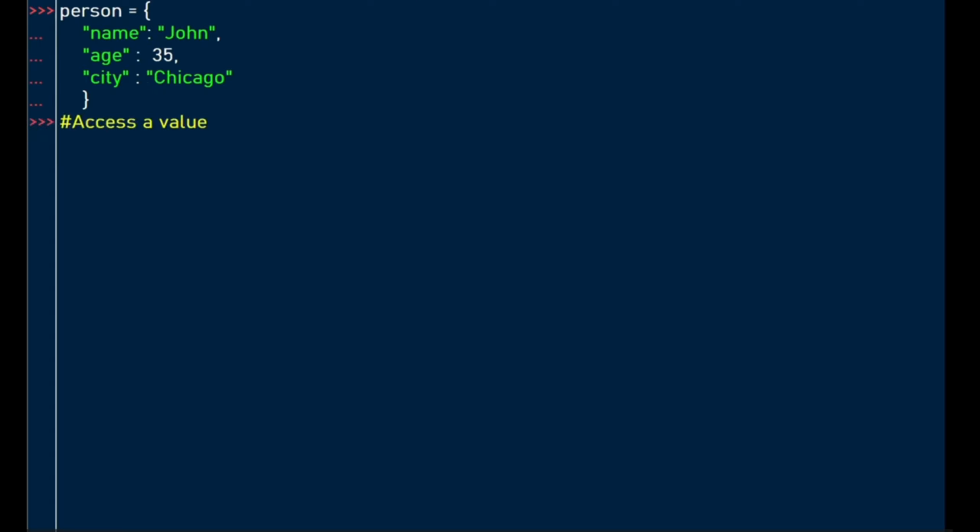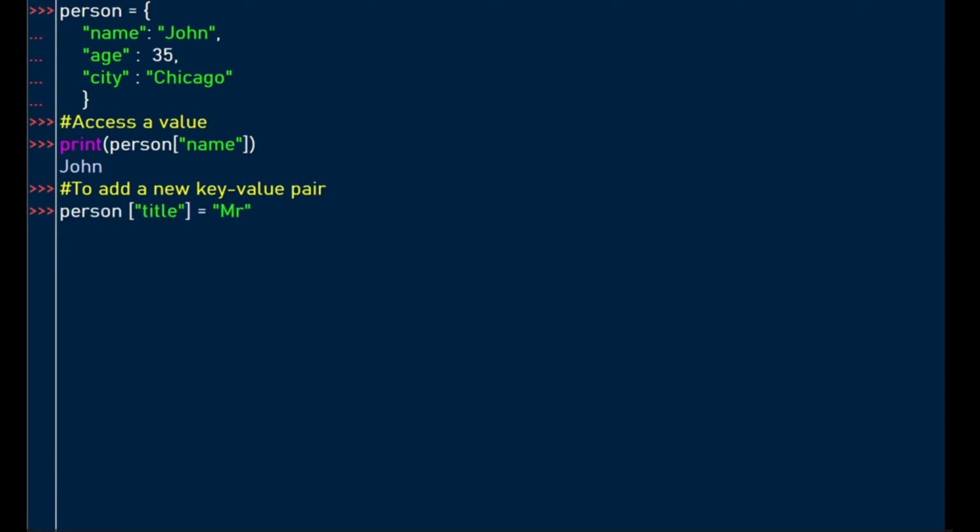We want to access a value of the dictionary. So to access it, our dictionary is person, and the key is name. So when we print to the screen, our value is John. You can add a new key value pair to our dictionary.